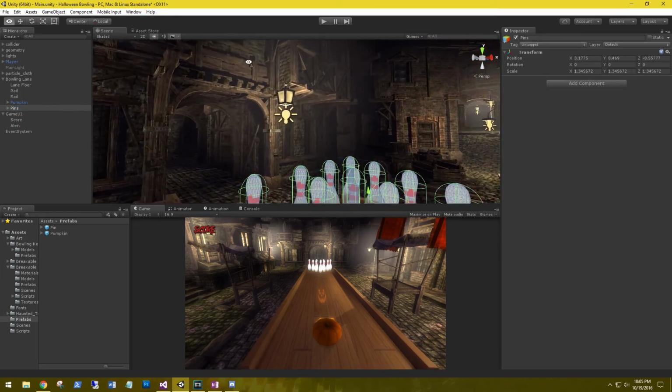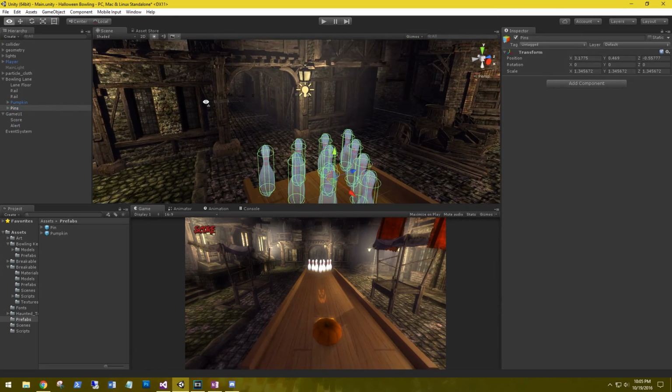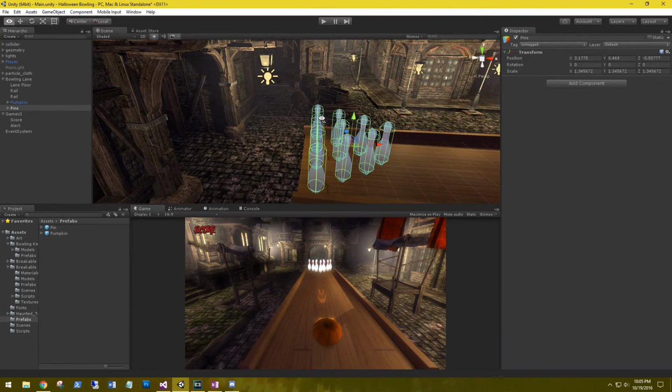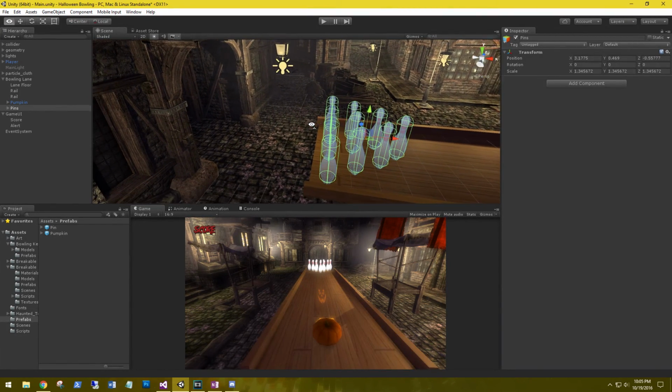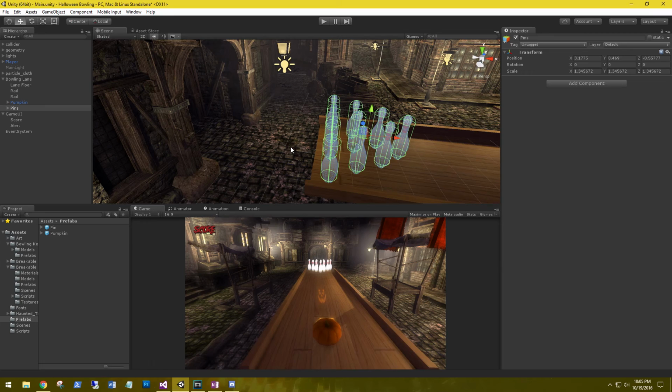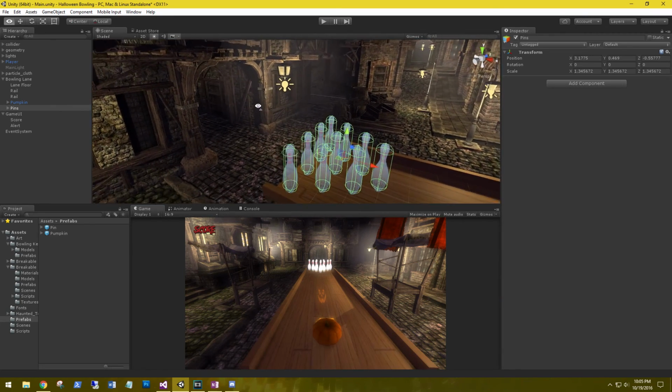And I'm doing this for two reasons. One, so the ball doesn't continue to roll down the hallway. And two, it'll give us a little effect for the pumpkin exploding.